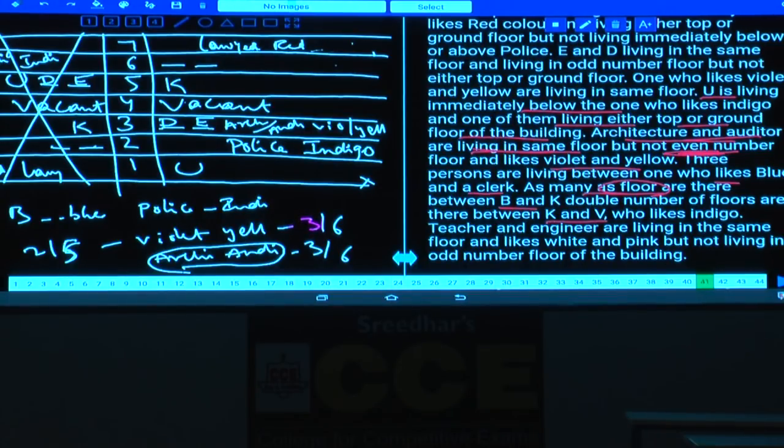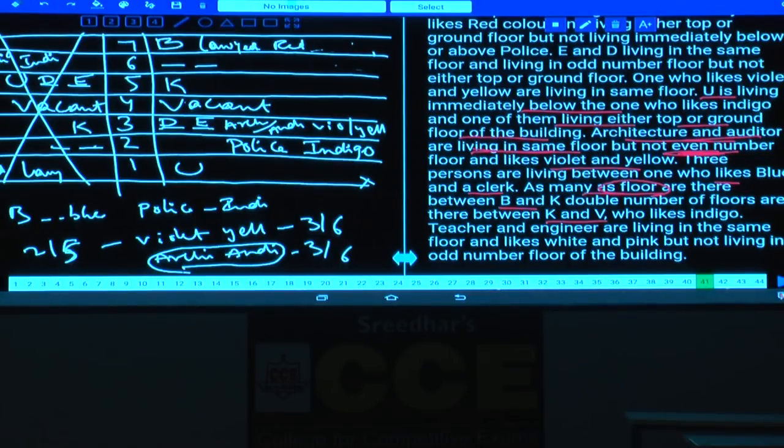Now sir, as many floors between B and K, can we take B at this place? If you take B on the 6th floor, in between B and K, how many floors are there? There are 0 floors. And between K and V, there must be double the 0, that is again 0, which is not possible. Hence B cannot be on the 6th floor. As B cannot be on the 6th floor, hence B must be on this floor.